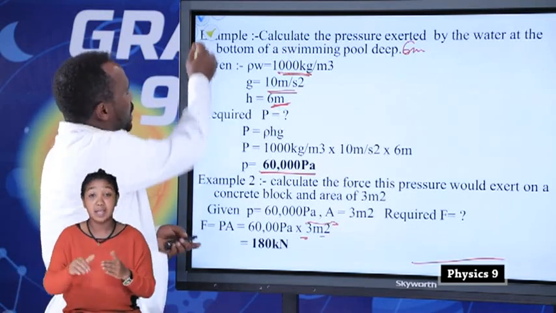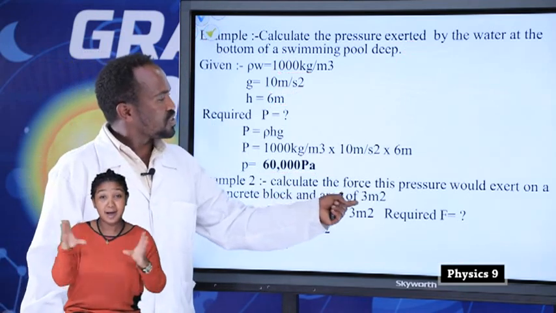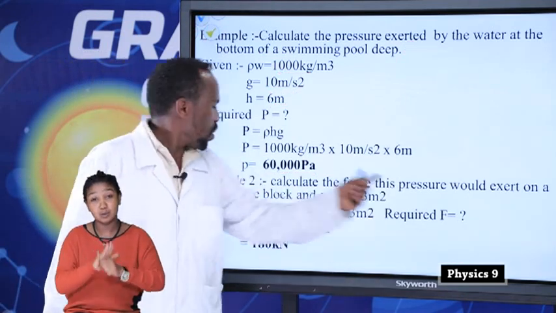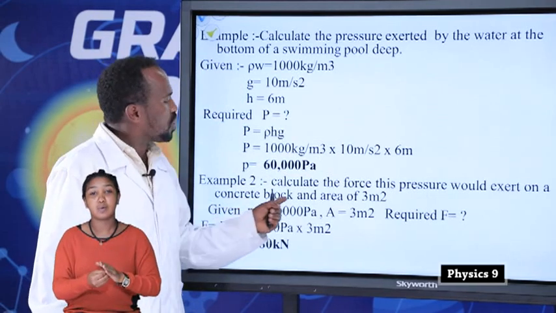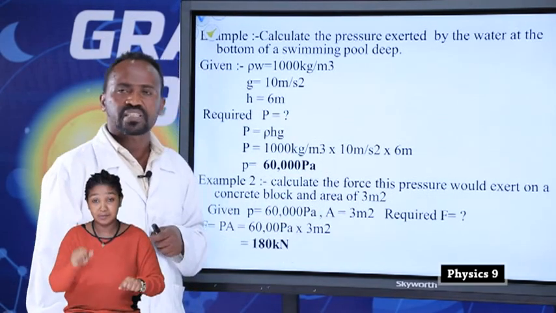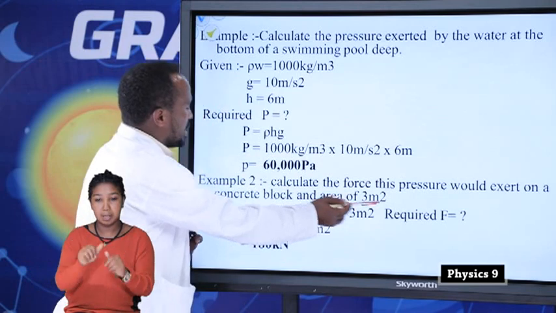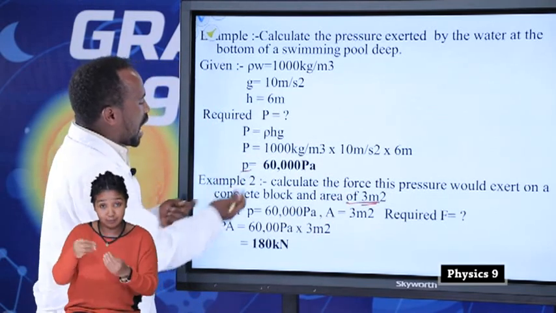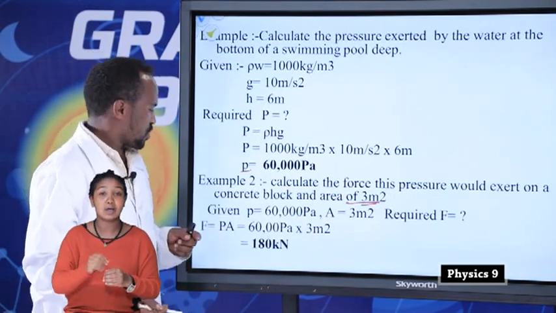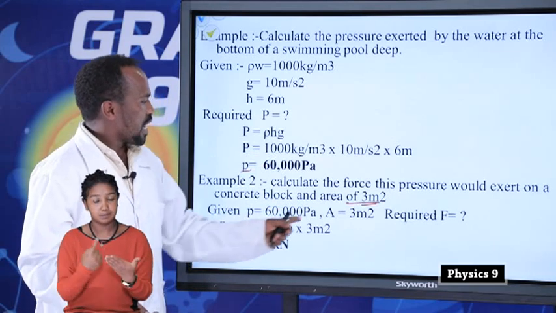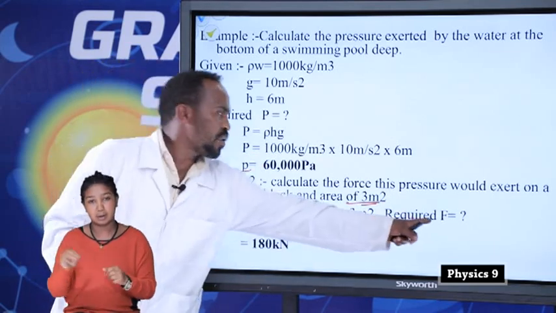There is a next example. Calculate the force this pressure would exert on a concrete block with an area of 3 meters squared, it says. Now the area is given, and the pressure is also given. We are going to find the force. So the given pressure is this much and the area is 3 meters squared; the required one is the force.